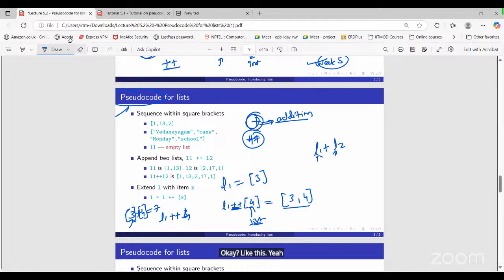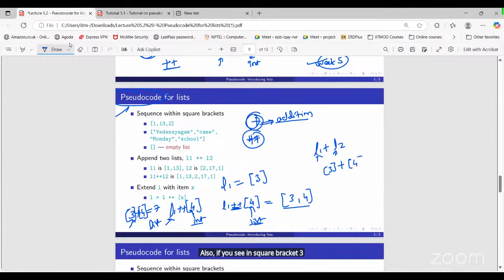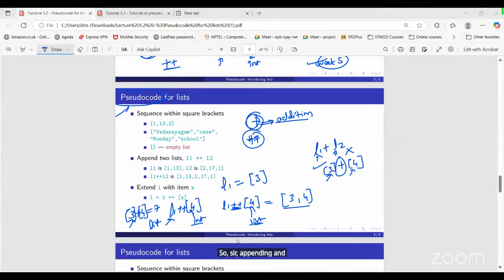So if I say L1 plus plus 4, that is incorrect, because L1 is a list here and 4 is an integer here. We cannot merge two different data types. So 4 must be a list, and we have to put it in square brackets like this. Also, square bracket 3 plus square bracket 4, both are lists, and we cannot perform any addition operation here. That is incorrect, also an invalid case. So, sir, are appending and extending the same or different?